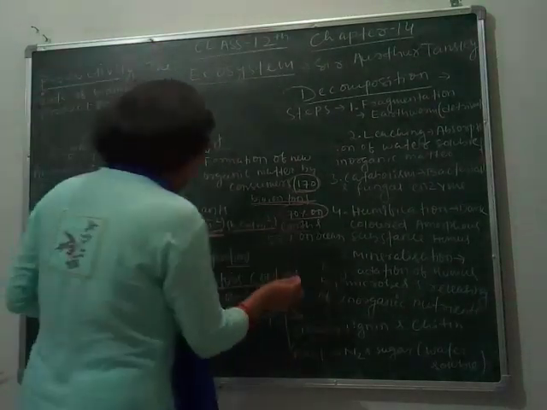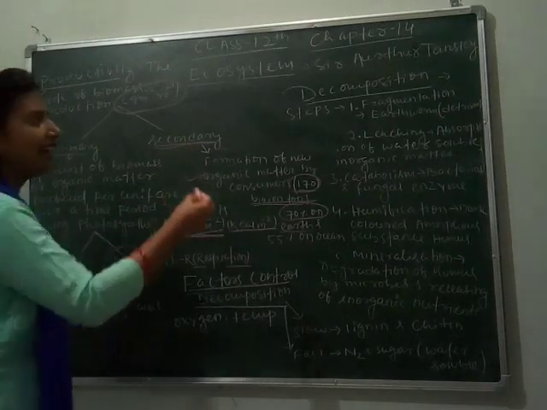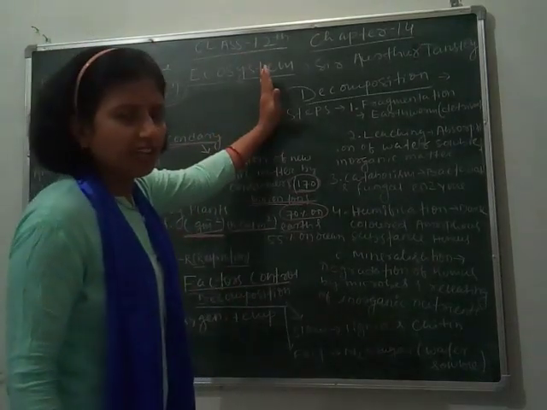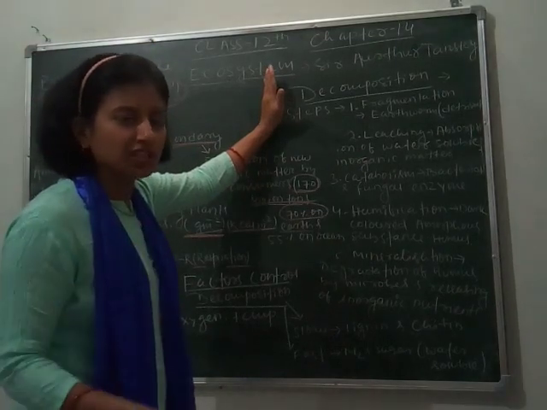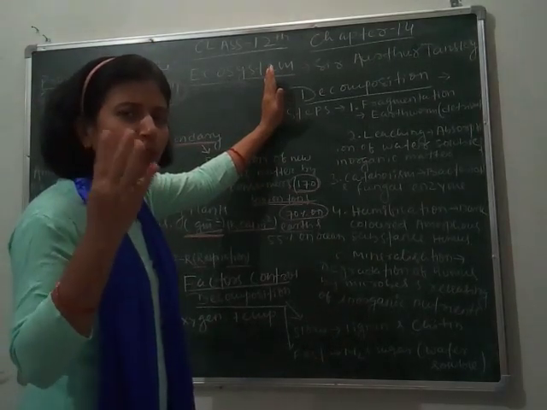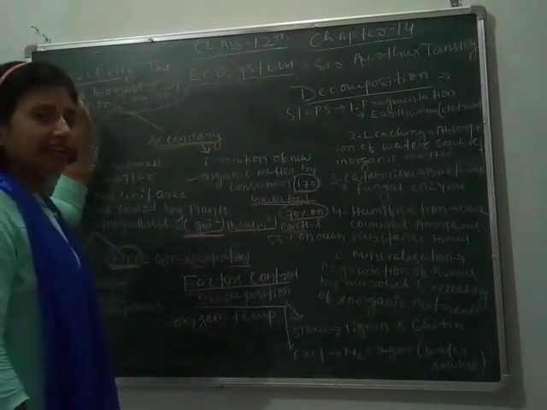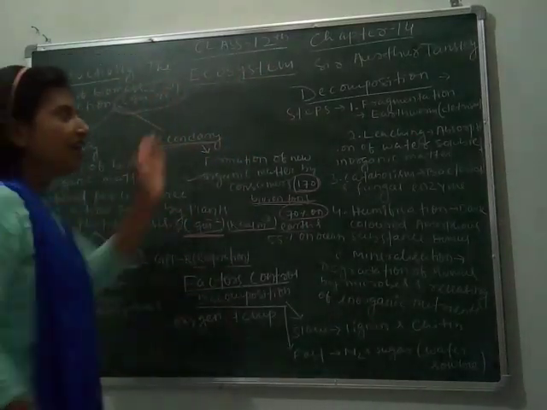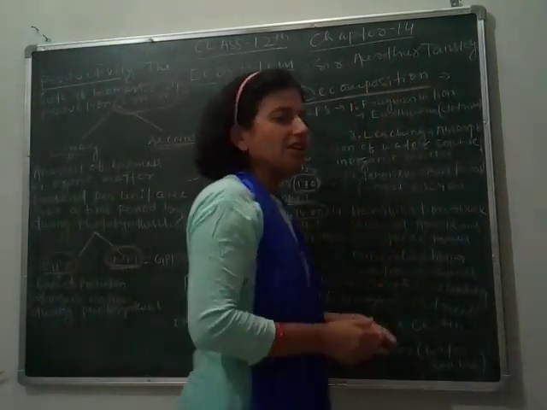Decomposition is another function of the ecosystem. As we know, there are four important functions of the ecosystem. One is productivity, which we have already discussed. The next function is decomposition.